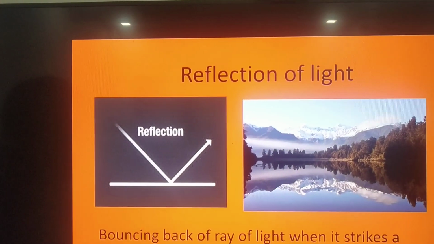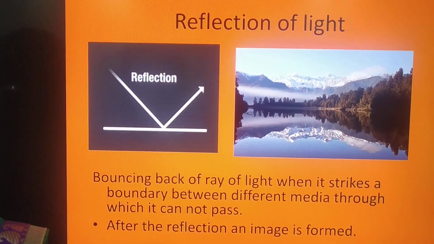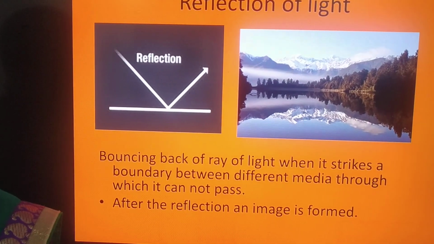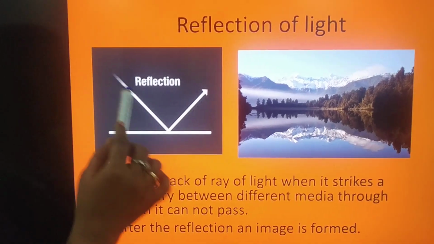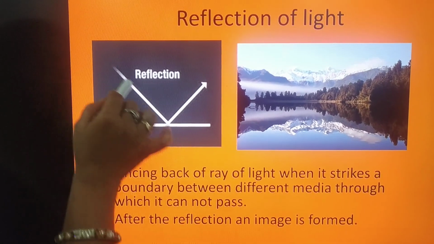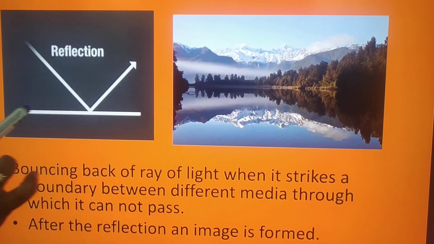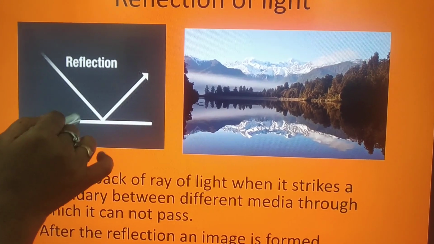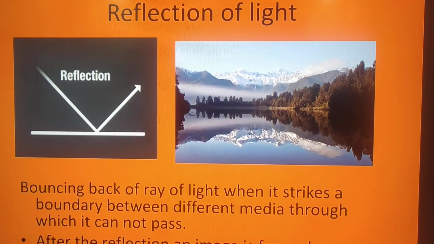You will hit the ball on a wall. What will happen? Because there is no way to go, the ball will come back. In the same way, when light falls on an opaque object, it has no way to go, so it bounces or comes back. And this process is known as reflection of light.